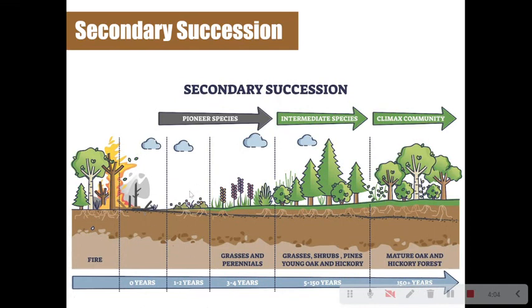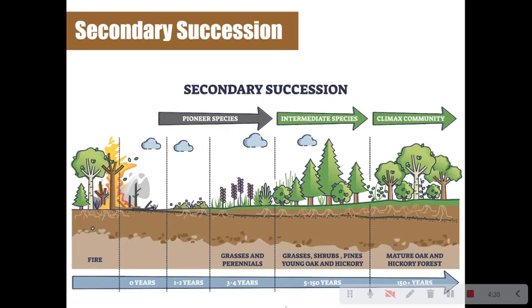In the first 1 to 4 years, that's when we're going to see our pioneer species: our lichens, our weeds, our grasses. Now, in the next 5 to 150 years, that's when we're going to see our intermediate species: your grasses, your shrubs, your pines, your young hickory, and your young oak.